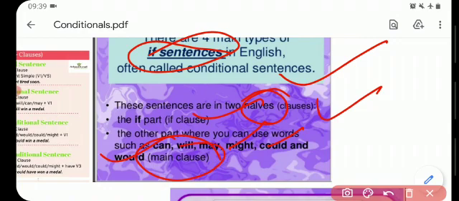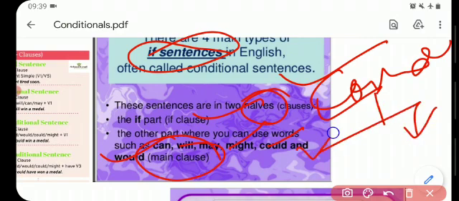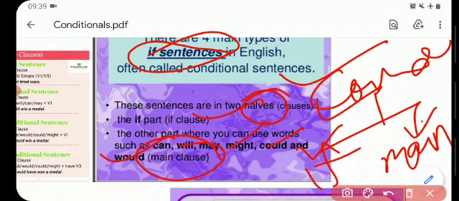This is called the main clause. So a conditional will contain two parts of a sentence. First will be the if clause and second will be the main clause. Okay.